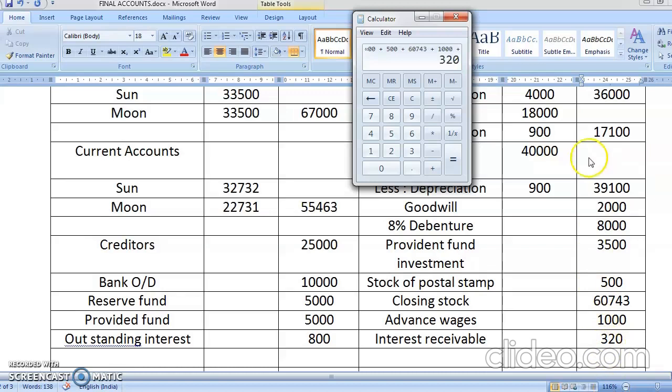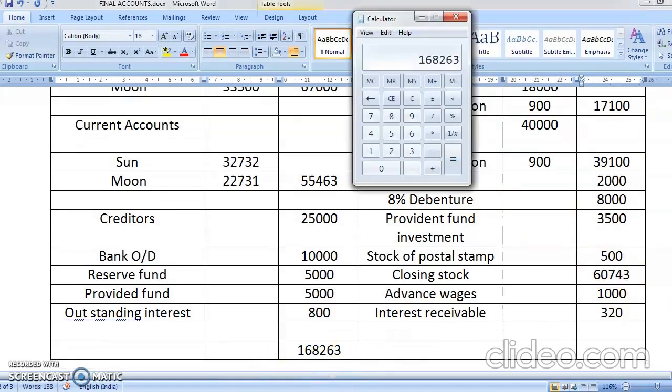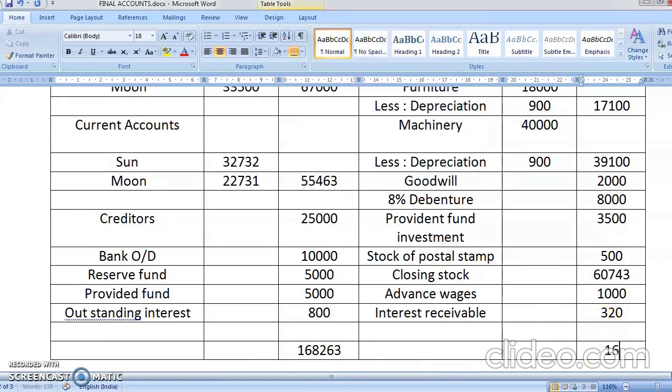Am I correct? Your total is coming to 1,68,263, and your balance sheet is getting tallied.